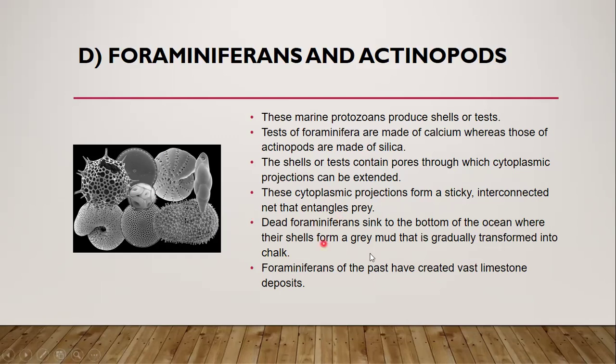Dead foraminiferans sink to the bottom of the ocean, where the shells form a gray mud that is gradually transformed into chalk. The gray mud chalk is what we generally use on the blackboard. That is basically calcium carbonate. The foraminifera are also composed of calcium carbonate. The mud on the marine surfaces is just like calcium carbonate, and foraminiferans of the past created vast limestone deposits. Limestone is chalk-like calcium carbonate that we generally use for painting walls.